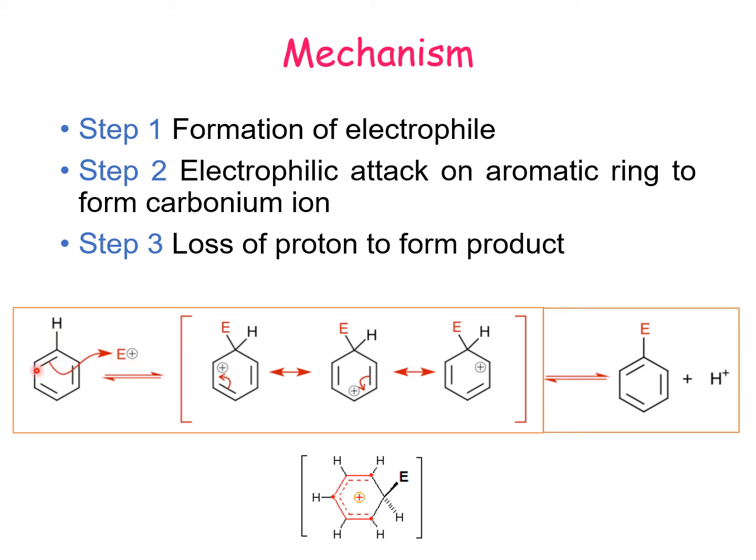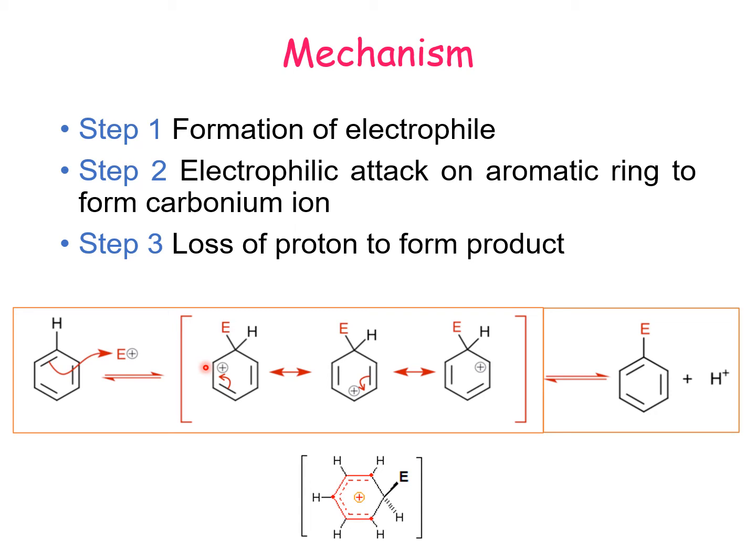So when such electrons attack this electrophile, it gets attached to one of the carbons, and because the carbon gets an additional bond, it breaks the immediate double bond with another carbon, generating a carbonium, positive charge, on the neighboring carbon.